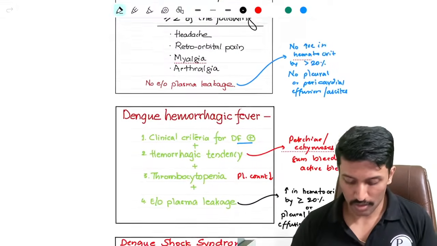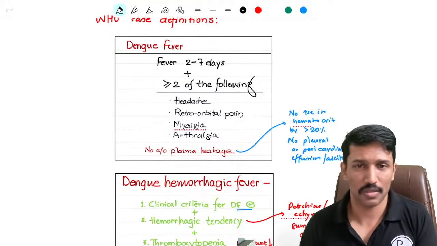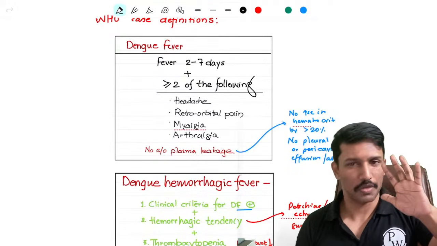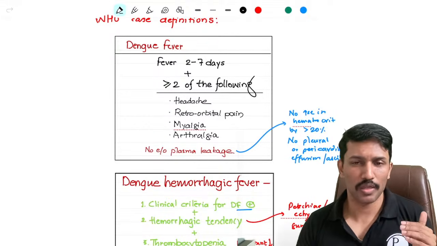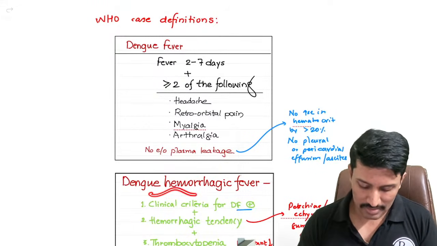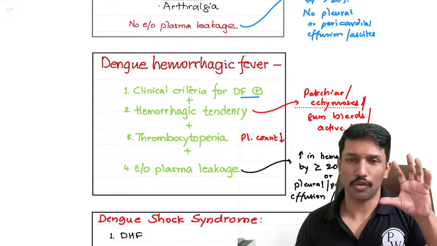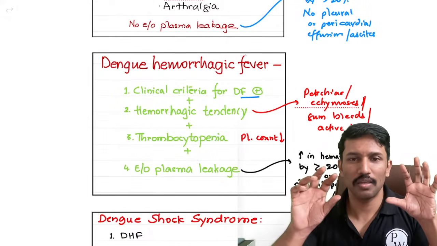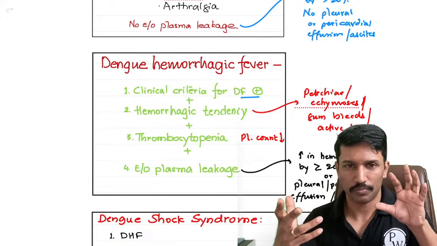So let me summarize what you should remember, because of course objectively you can't remember all the words that I'm mentioning here. So dengue fever is just fever and related symptoms, no evidence of plasma leakage. What is dengue hemorrhagic fever? Hemorrhagic tendency is there in the name itself. So dengue hemorrhagic fever refers to a patient with dengue fever, but additionally he has tendency to bleed in the form of petechiae, ecchymosis, gum bleeds and all.